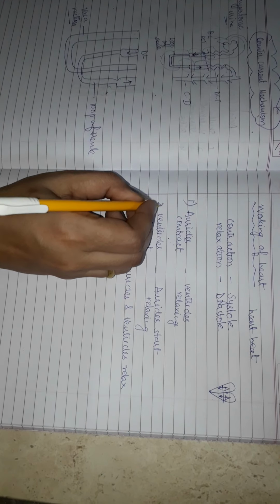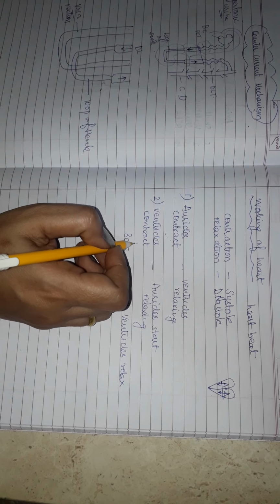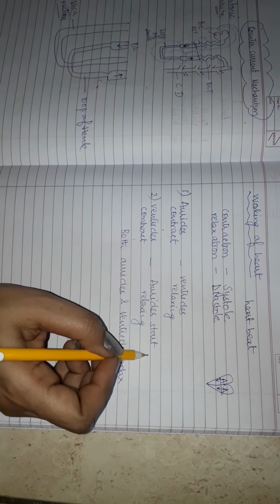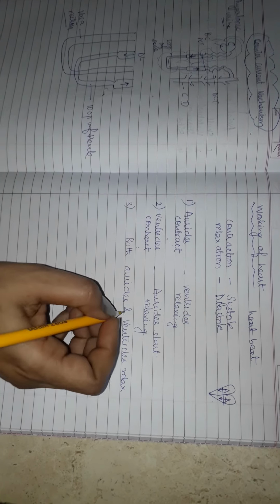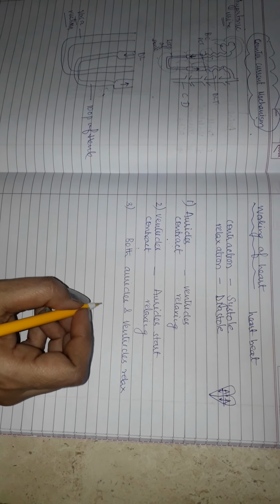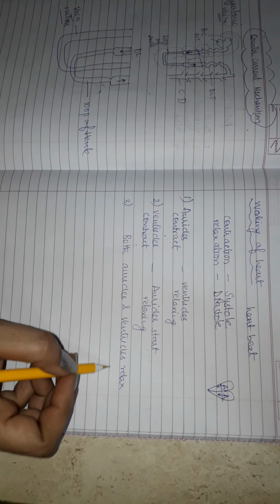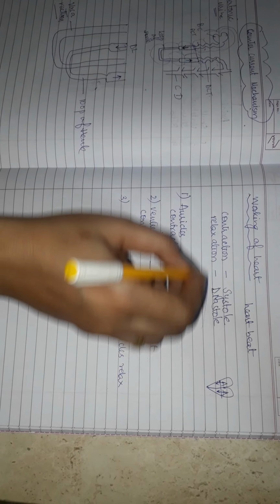Then the ventricles start contracting. When ventricles contract, then auricles start relaxing. This is followed by a joint diastole. There is a short interval of time when both auricles and ventricles relax, and again this forms one complete